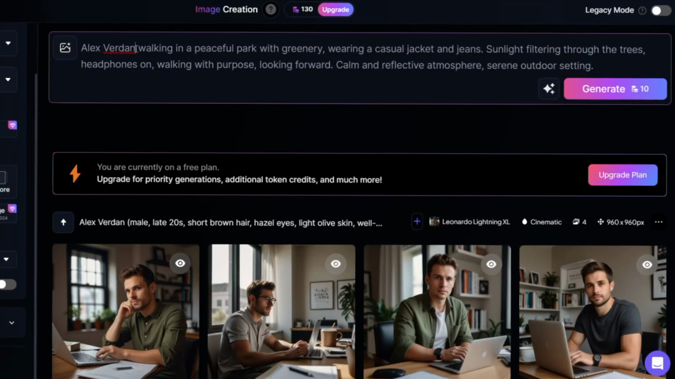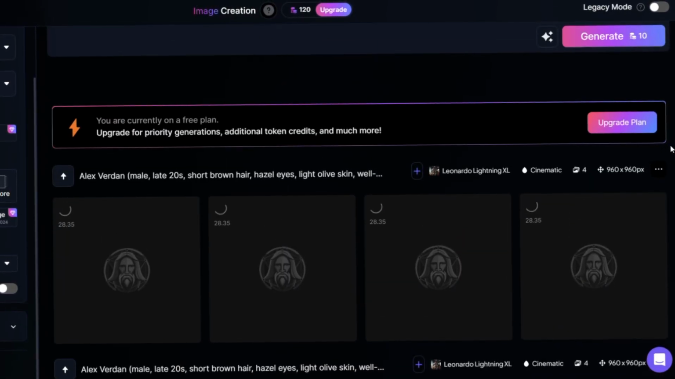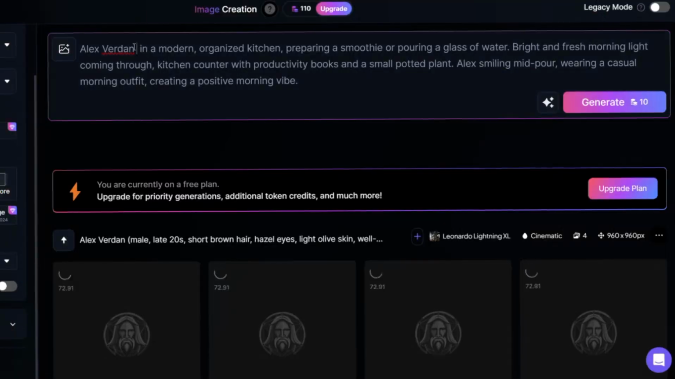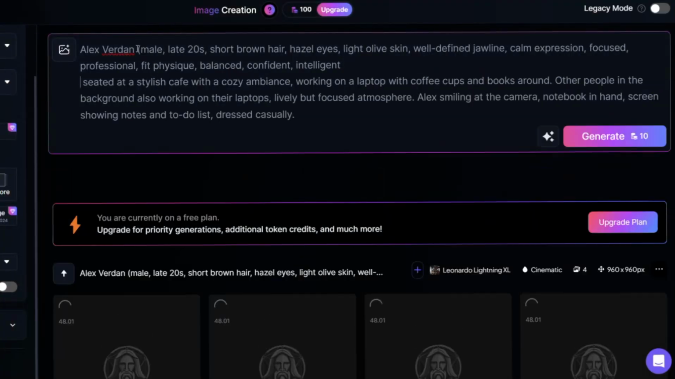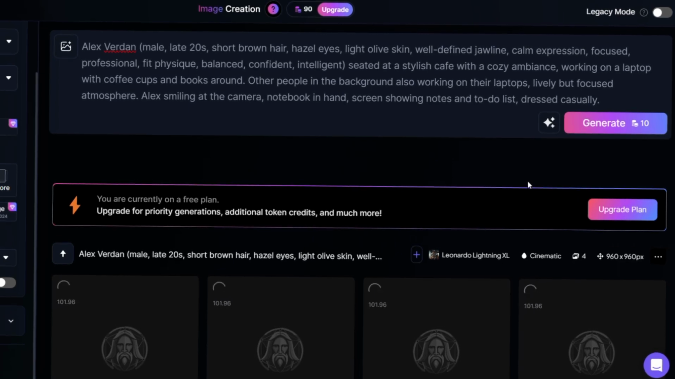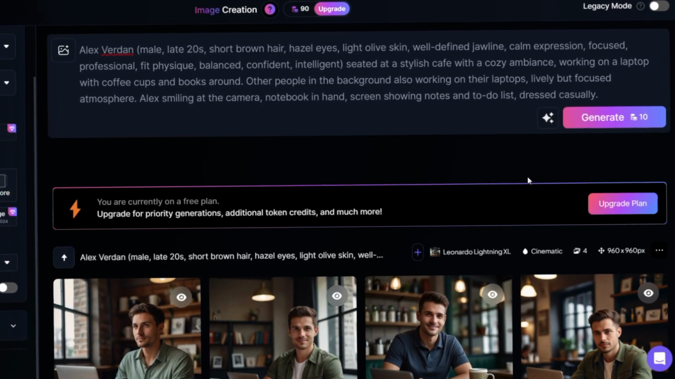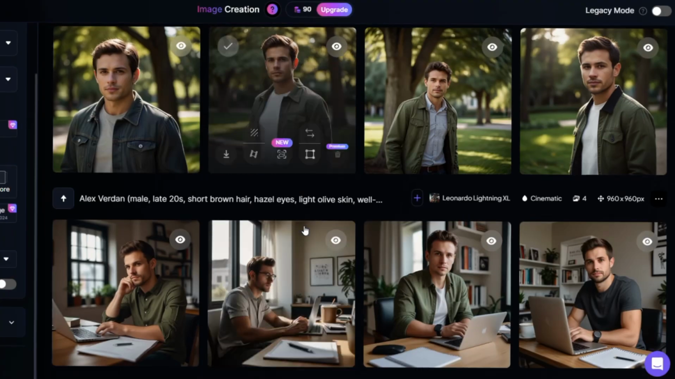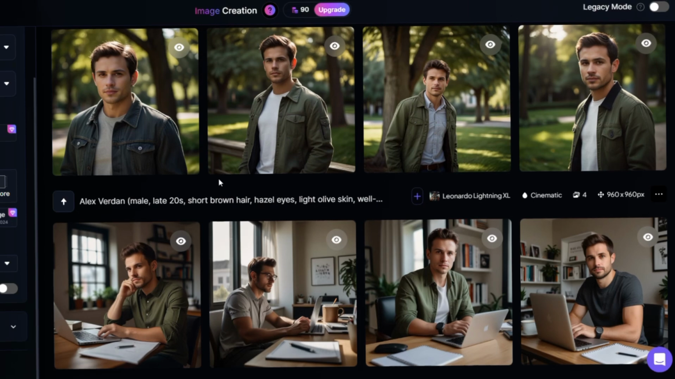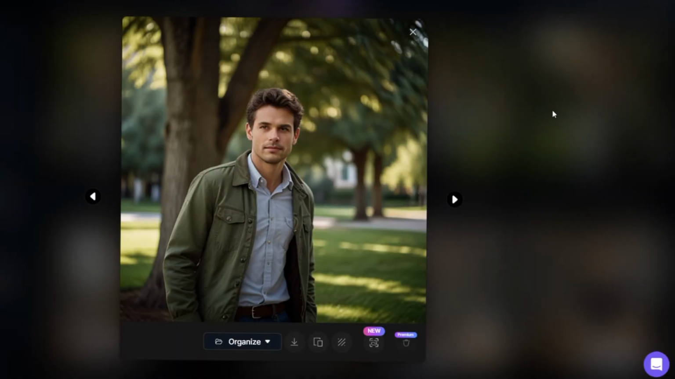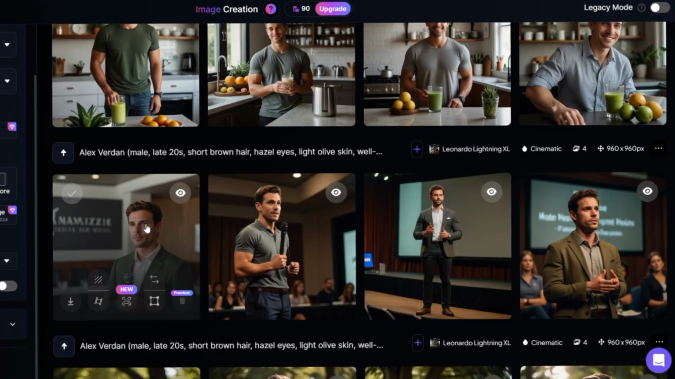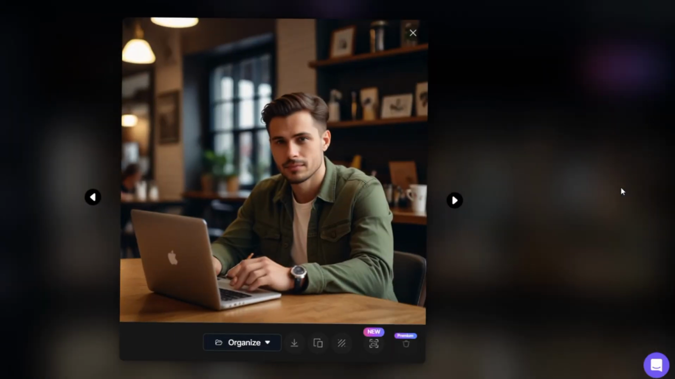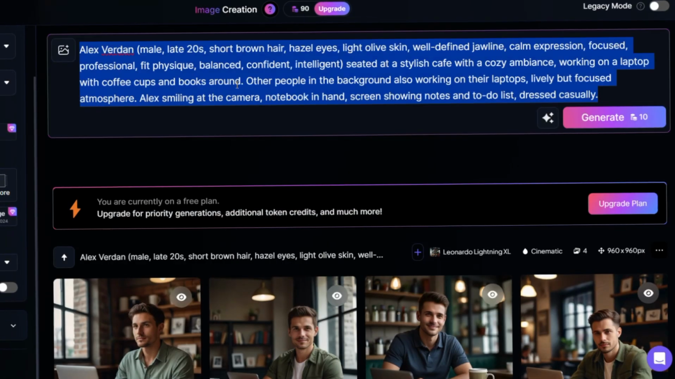We'll repeat this process for the remaining scenes to build a variety of content. Now, here's the interesting part: the results are mostly consistent, but not every generation needs to be picture perfect. I noticed that the one in the kitchen wasn't as consistent, so I'll just copy the prompt and regenerate it.